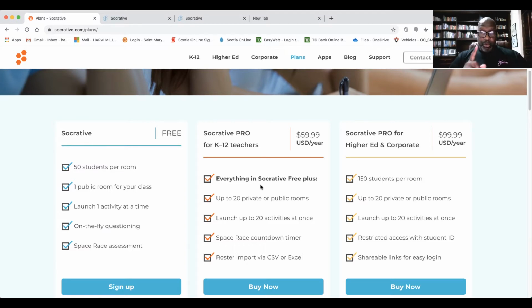You have one room for your class, and then you launch one activity at a time. So you could just launch one activity. And that could be a quiz.